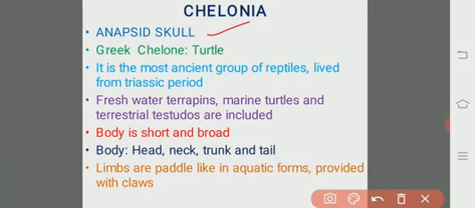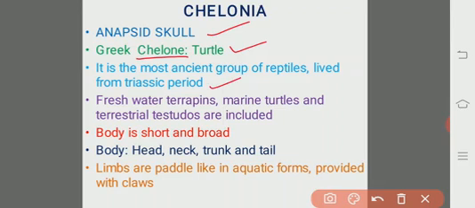In the Greek language, Chelone means turtle. The Chelonians are the most ancient reptiles. They have lived from the Triassic period to today.